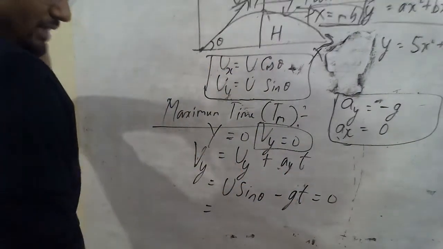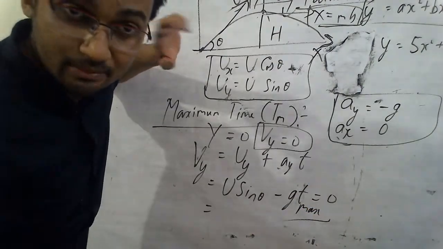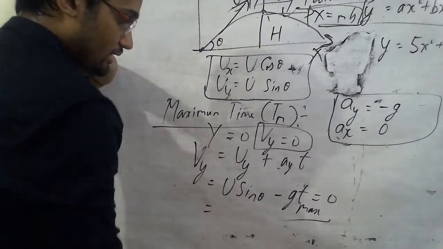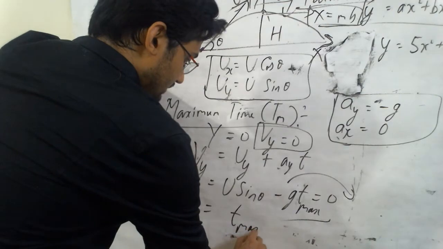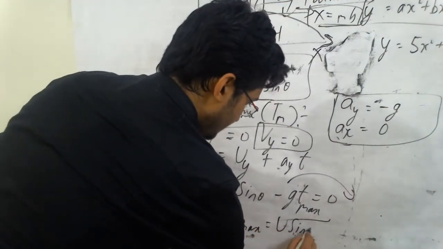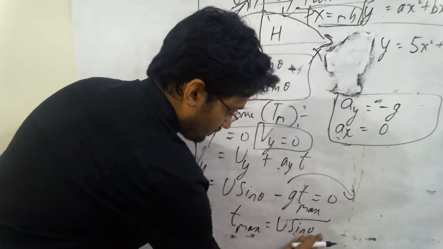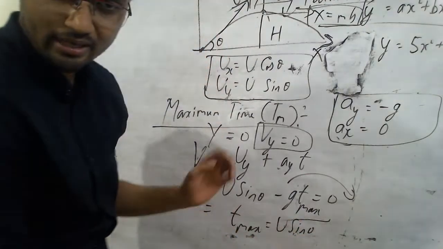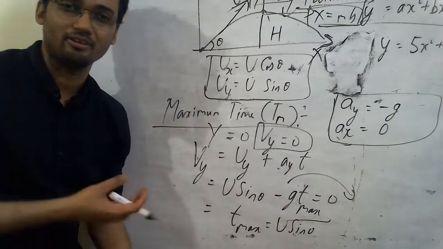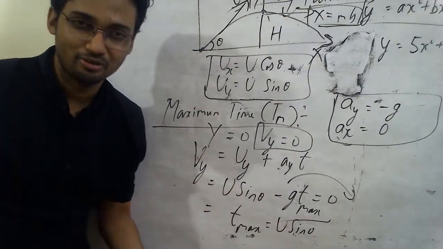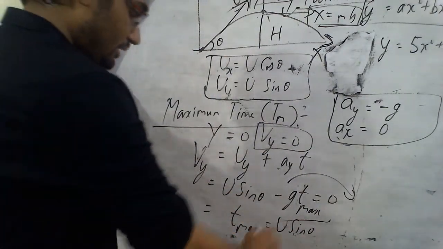Now what can be the next expression? Write the t as t max because I'm finding the maximum time for which the object is rising up. Henceforth, if you transpose this over here, t max equals u sine theta. I can just avoid putting the naught, it's not required. Then there is a g, right?